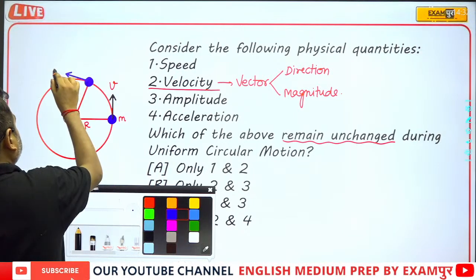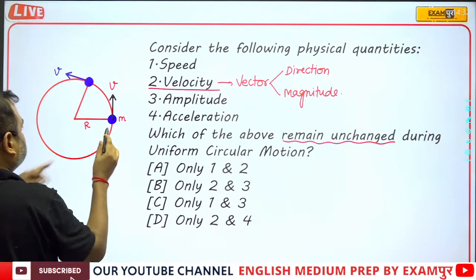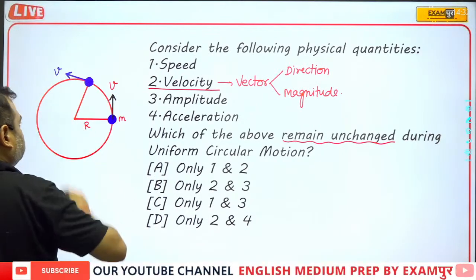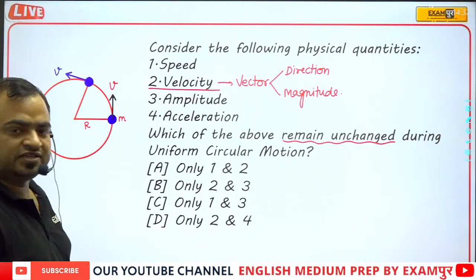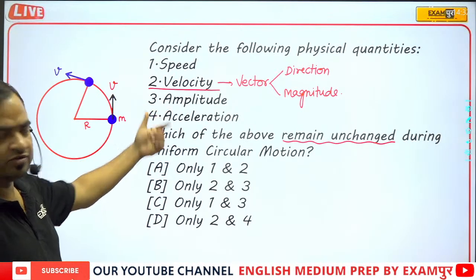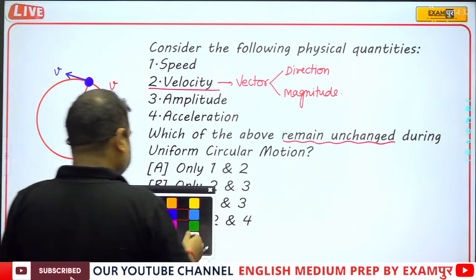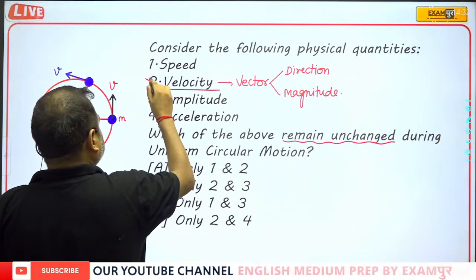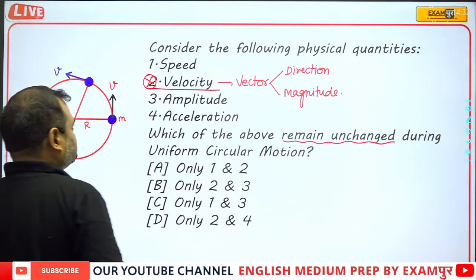So the direction of the velocity has changed, and so we can say that velocity will not remain constant. It means the second option is not the correct answer.